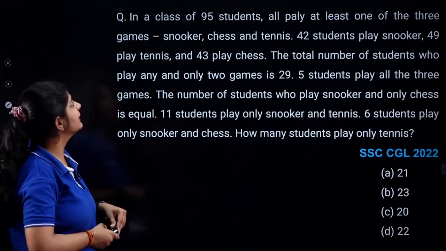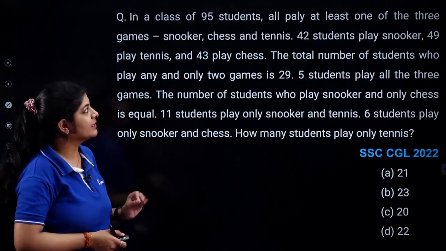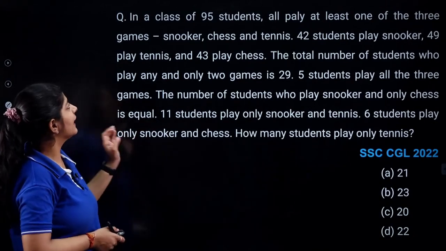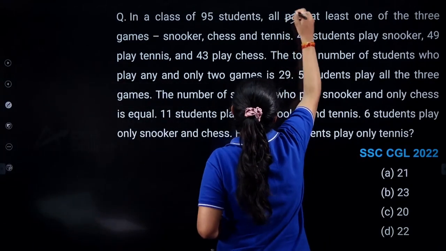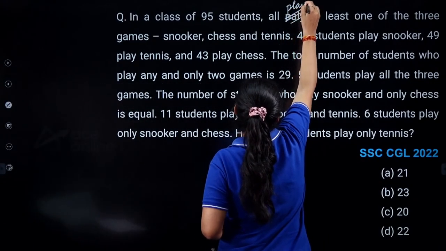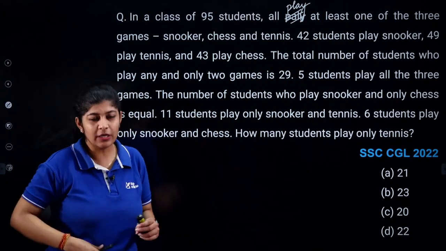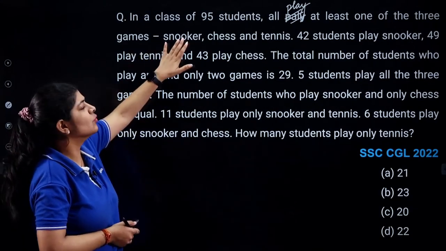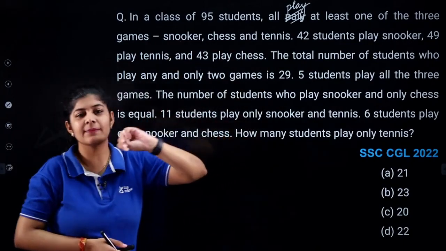I am just reading it. In a class of 95 students, all play at least one of the 3 games. So all 95 students in this class are playing at least 1 game. The games are snooker, chess and tennis. These 3 games are given.